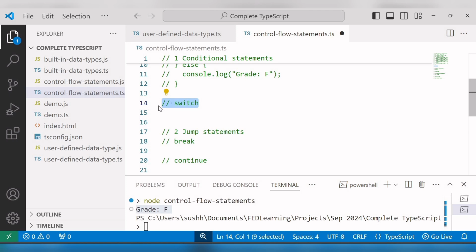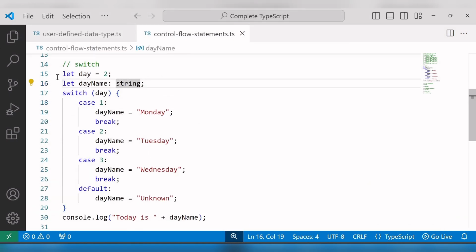The switch statement allows us to evaluate an expression and execute different code blocks based on the value of the expression. So here I'll quickly write down the example of switch statement and then I'll explain. In this example, I have declared two variables, one with name day and I have assigned value 2, and second with name dayName of type string. And here inside switch, I am passing the variable day. It means I am passing the value of day variable, that is 2.